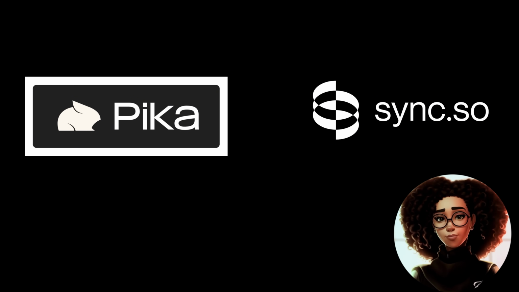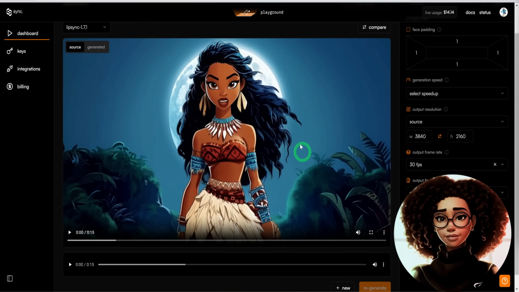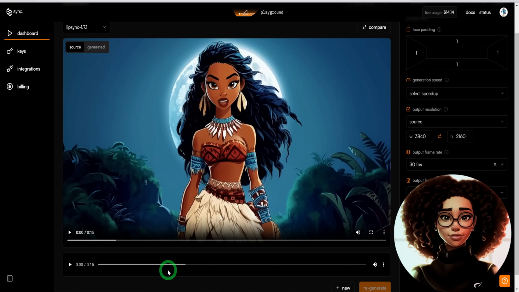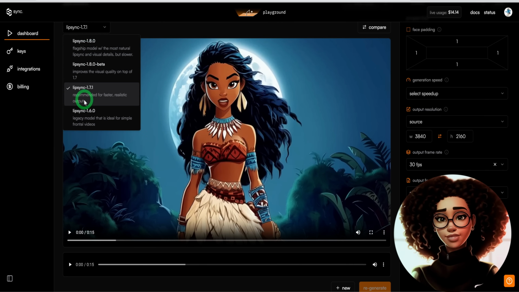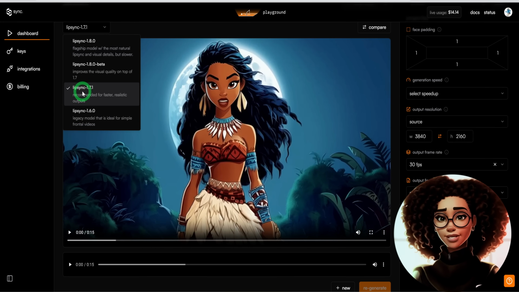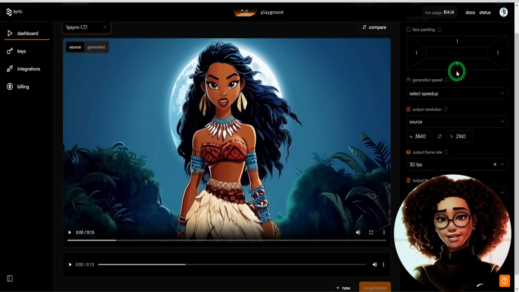In Synclabs, upload the video you've created, which includes the character that needs to be lip synced. Add the voiceover audio file that you generated with 11 Labs or recorded yourself, or a song. Choose between different lip syncing models like V1.71 for a natural look or V1.8 beta for a slightly smoother appearance. Set the face padding values to 1111 to keep the mouth movements aligned.